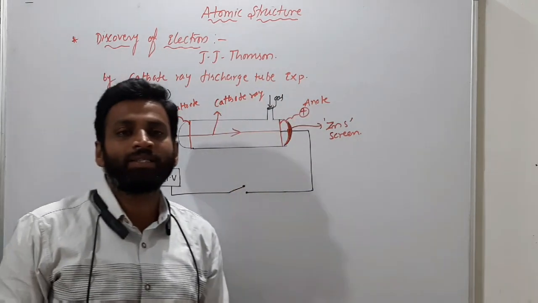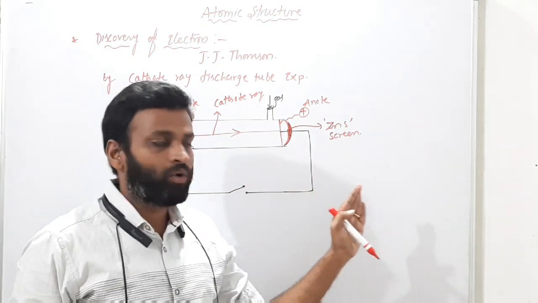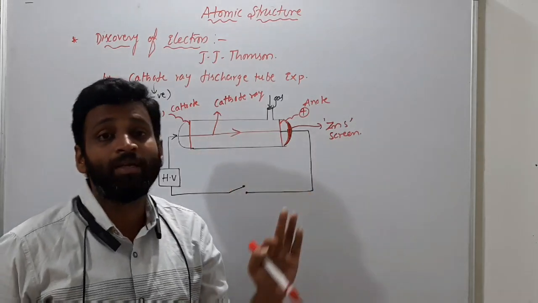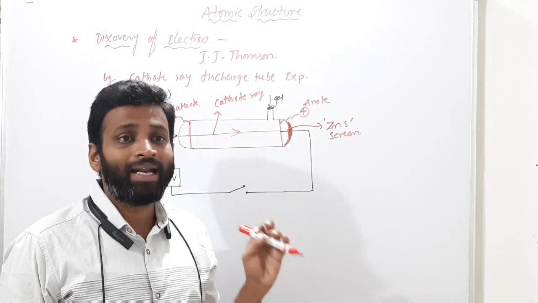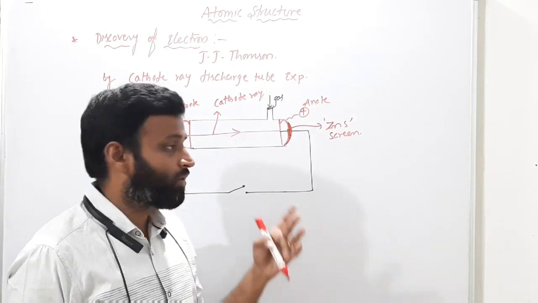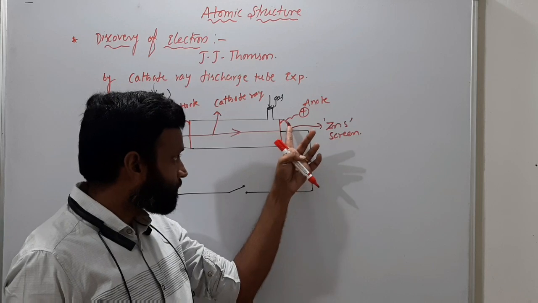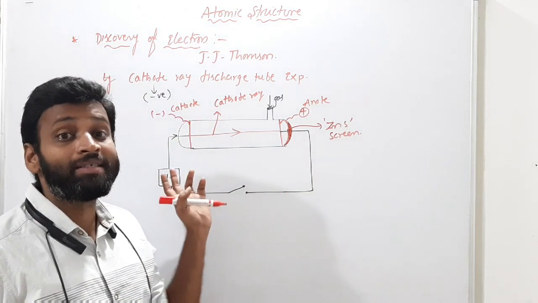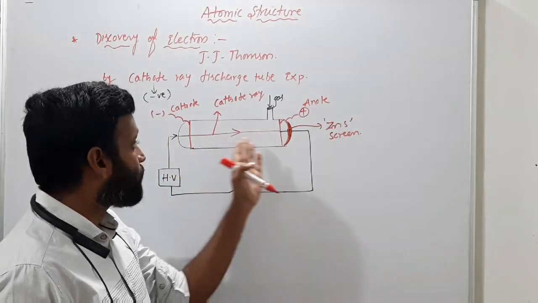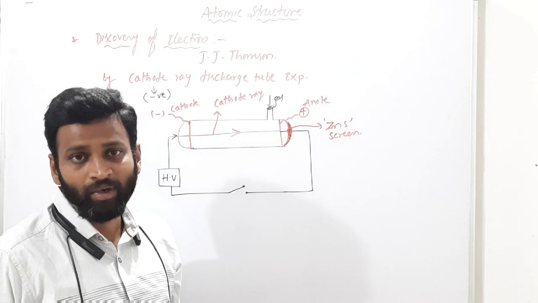So cathode rays move straight from cathode to anode. These are invisible. You cannot see whether those rays are traveling or not. How can we observe? When these rays hit the zinc sulfide screen, they glow brightly, meaning some particles are traveling from cathode to anode. Getting what I am saying?